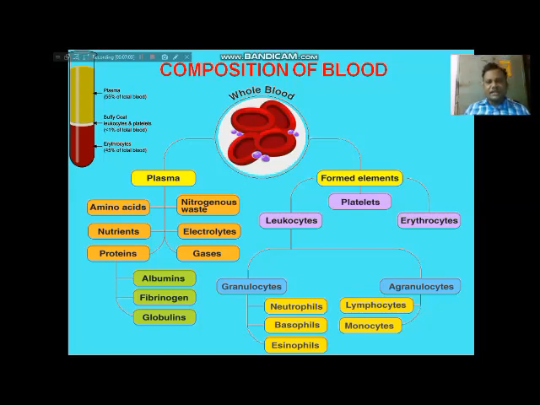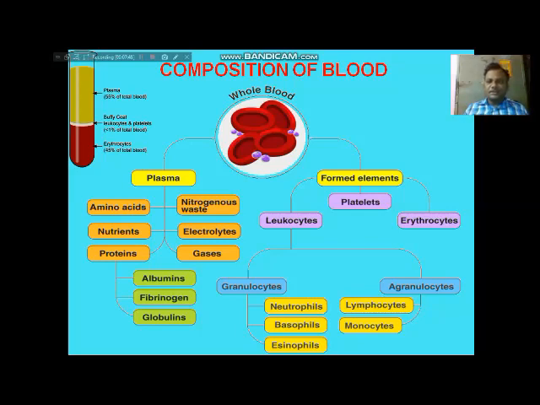Adults contain nearly 5 to 6 liters of blood in their body, and the blood is mainly composed of 3 parts. One is plasma, as shown in the diagram, and another one is blood cells. The third part is also placed under the blood cells. So that you can mainly see.